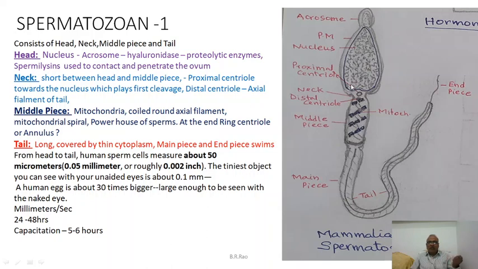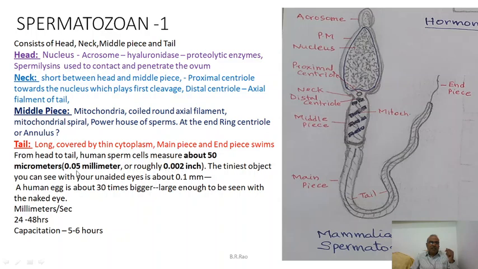There is plasma membrane, and there are centrioles, very important structures of sperm that play a very important role in the cleavages of egg. There is a proximal centriole. This is necessary for the formation of spindle fiber in the ovum, and there is a distal centriole needed for the formation of the tail, and there is a ring centriole. The function of ring centriole is not known, and the middle piece is accommodating a spiral mitochondrial network. This will provide the energy for the motility of the sperm.